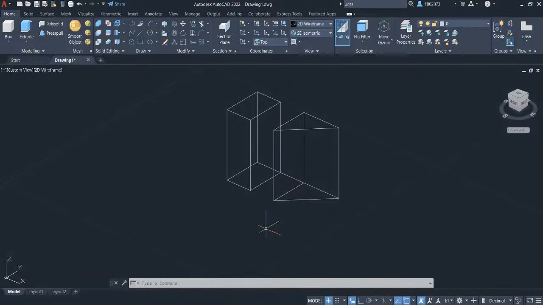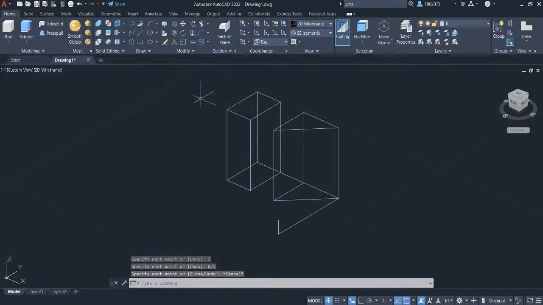Let's complete the part by extruding the left side. Select line in the Draw Panel and click on this endpoint. Hover your crosshair here to create a horizontal line and key in 3. Press Enter. Hover your crosshair here, straight going up, and key in 0.5. Press Enter. Press Escape.